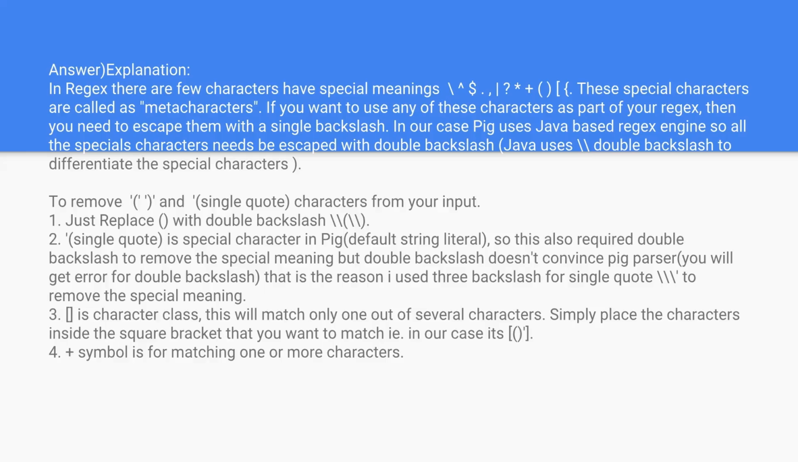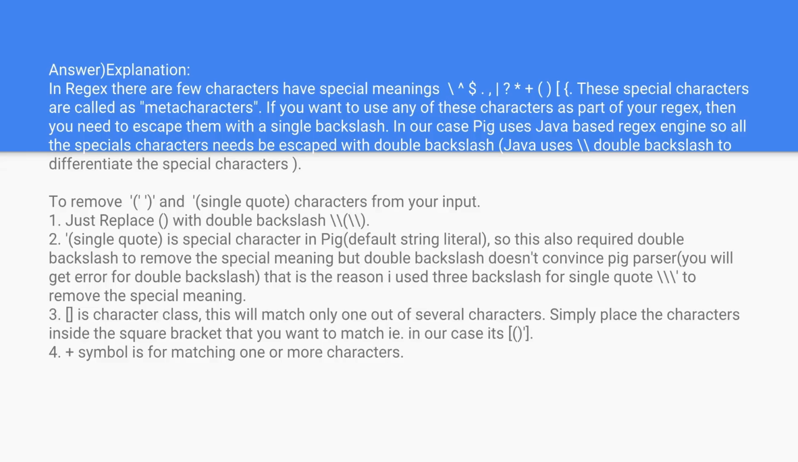We are going to perform this live demonstration as soon as we complete this explanation. In our case, Pig uses a Java-based regex engine, so the special characters need to be escaped with a double slash. So the explanation of how we are going to achieve this has been given to you. To remove the open and ending curly bracket and single quote characters from your input string, replace the open and close bracket with a double slash.